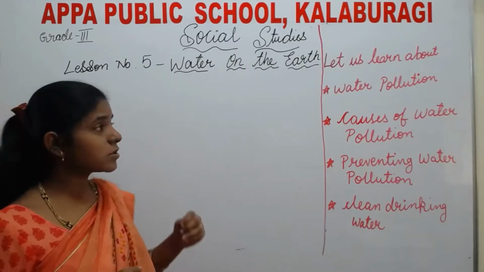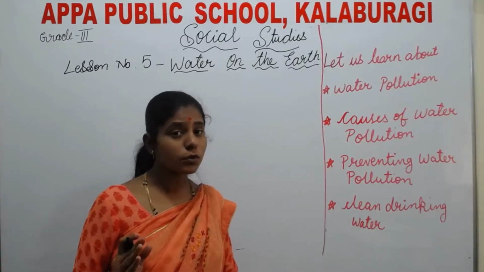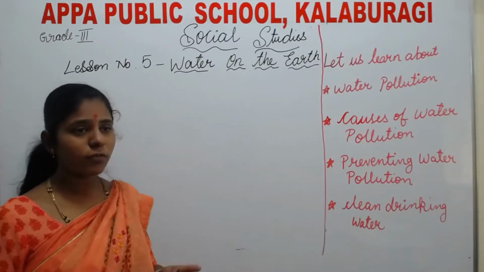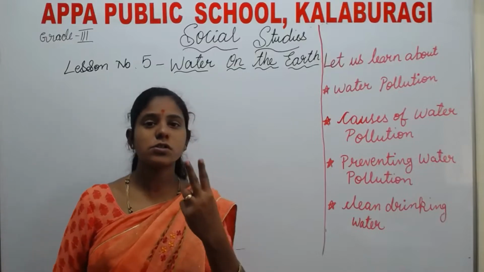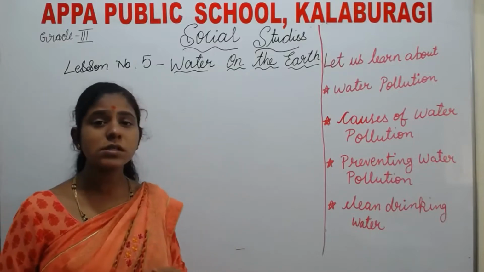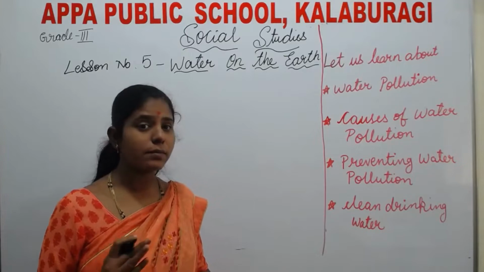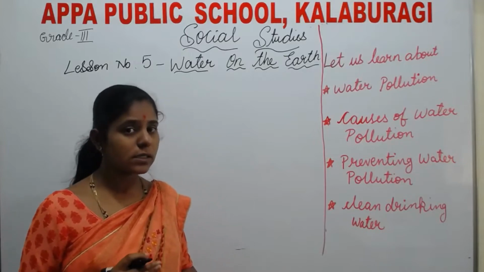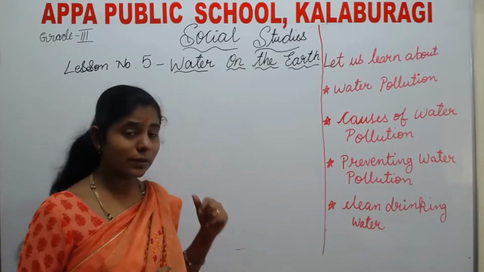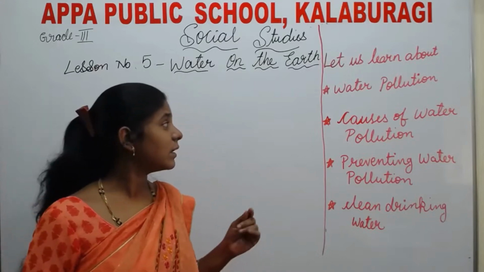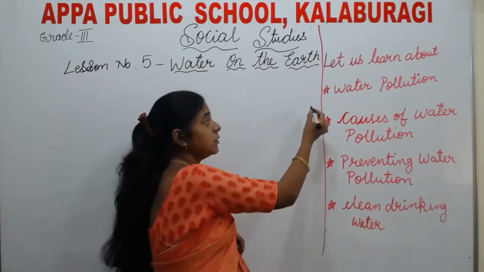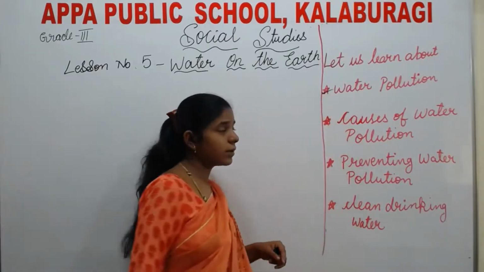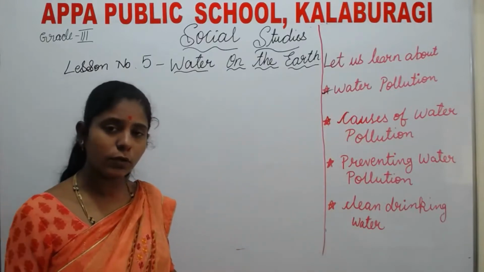After that, what did we study? We studied the sources of water. We can see 2 sources of water. One is natural sources and another one is man-made sources. Yes, children, we have studied all these. Today we will learn what? Water pollution. Today we will learn water pollution.